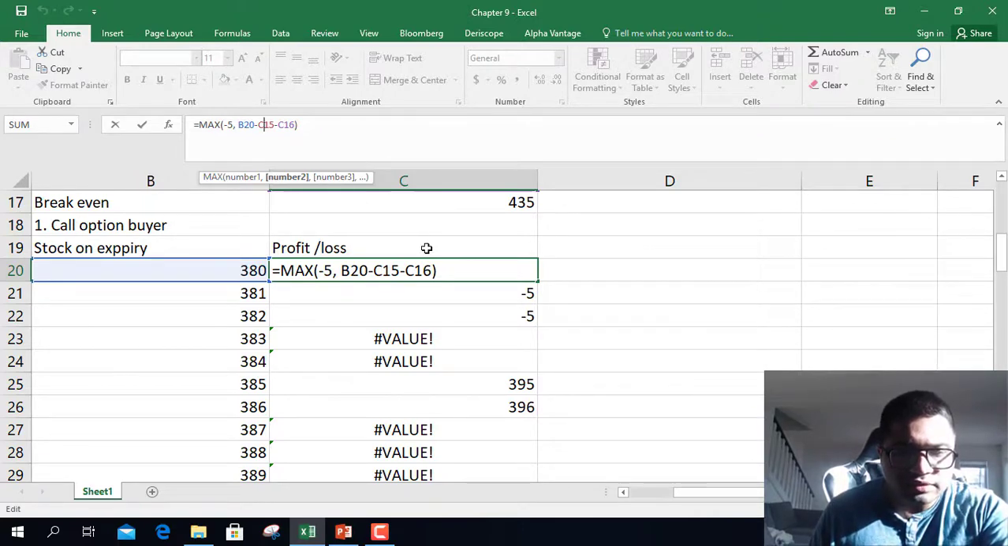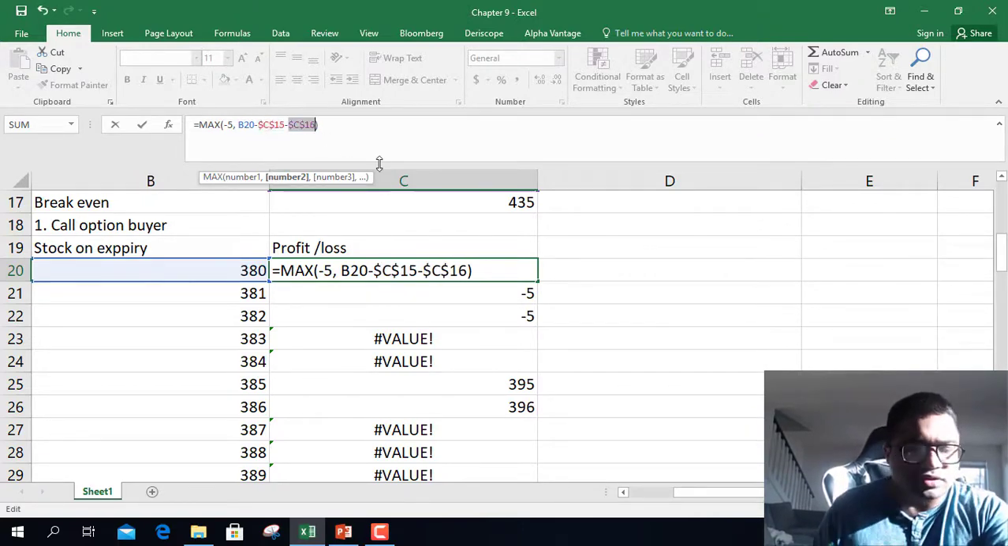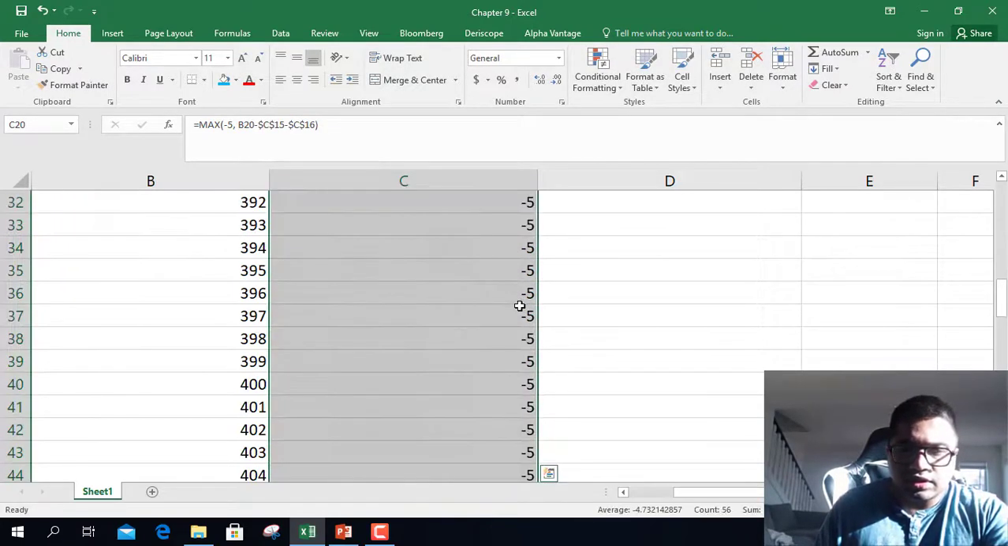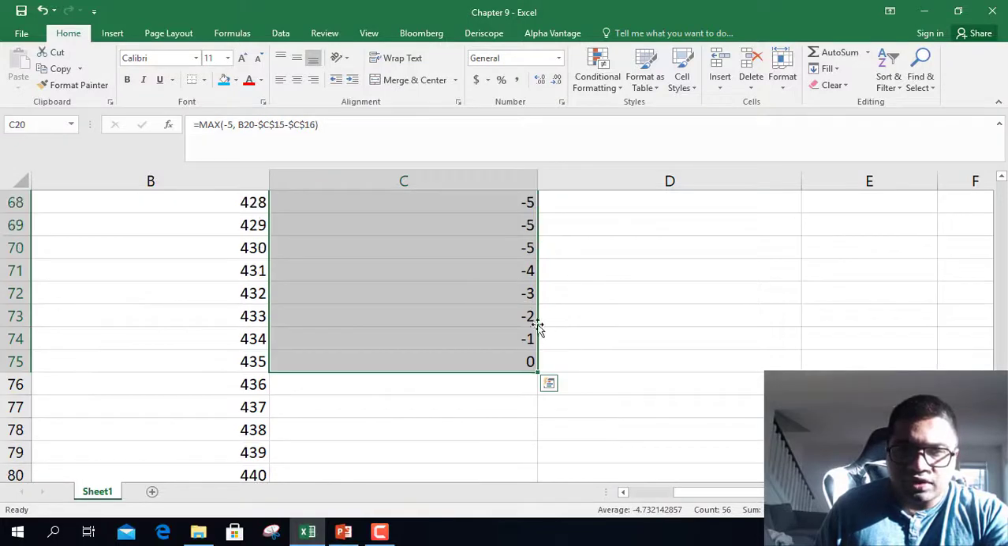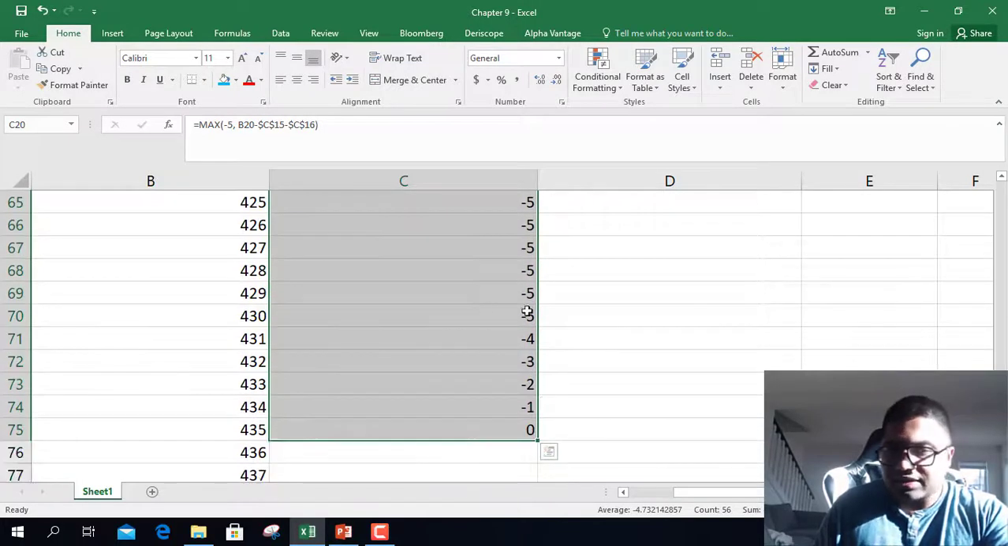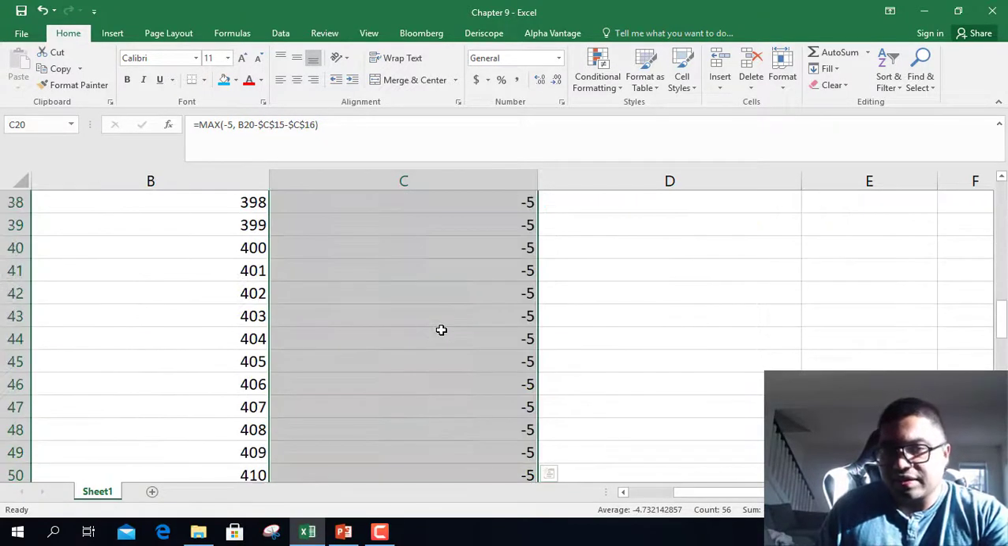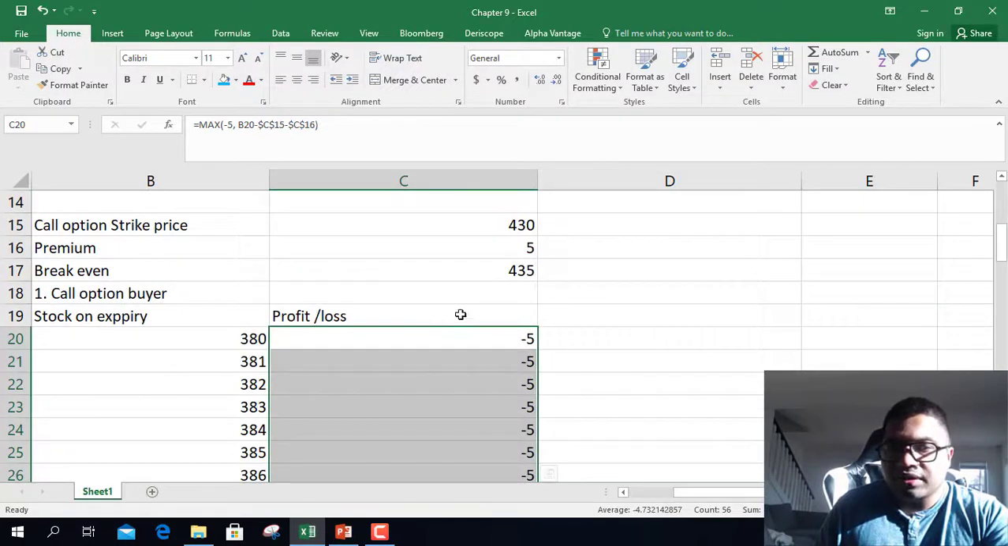This is constant and this is constant. That's why it was not able to do. So it will be -$5, right? It will start reducing and it will be 0 at 435, because 435 is your break-even price. So this function you have to remember.